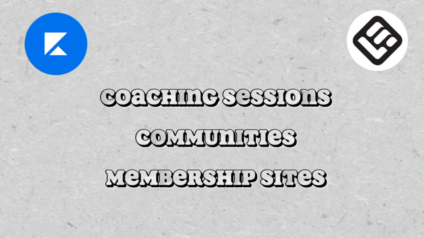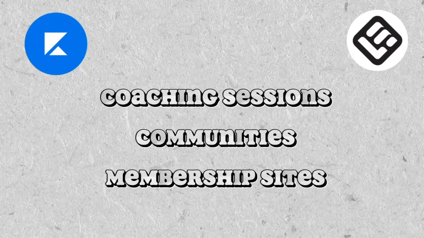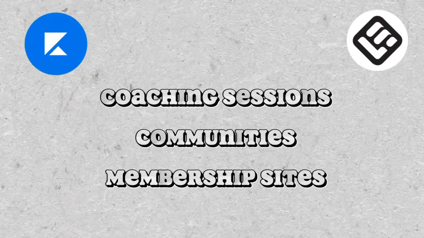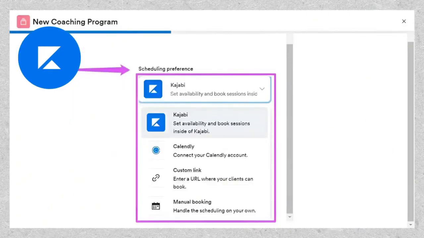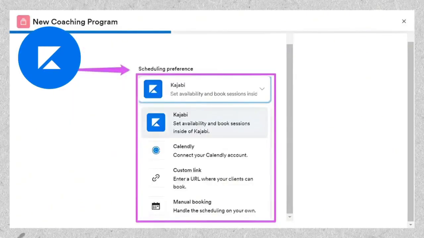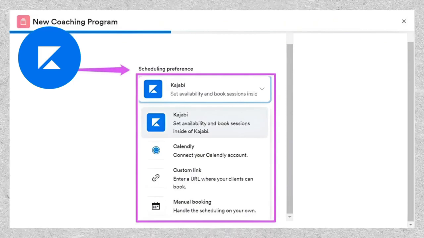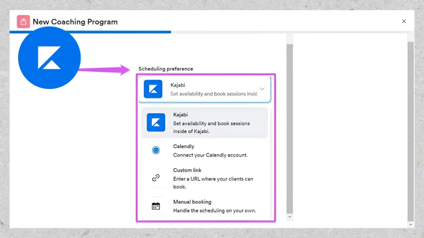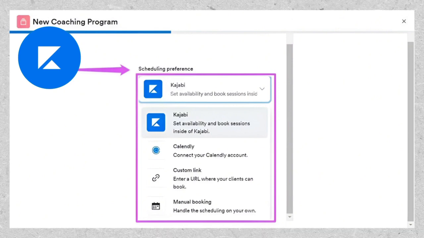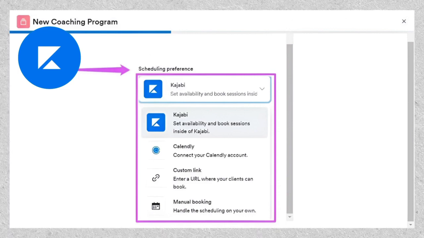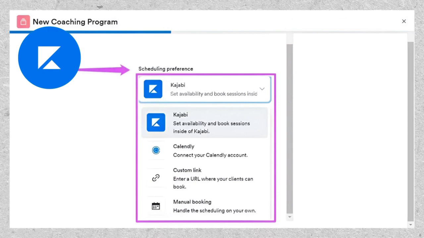While both tools, Kajabi and LearnWorlds, offer features such as coaching sessions, communities, and membership sites, Kajabi takes a distinct approach by monetizing each of these elements separately. This means that users on the Kajabi platform may incur individual costs for utilizing coaching sessions, communities, and membership sites as distinct monetizable components. Kajabi provides users with the capability to sell communities and coaching programs as distinct products.